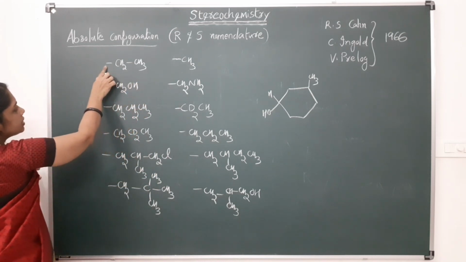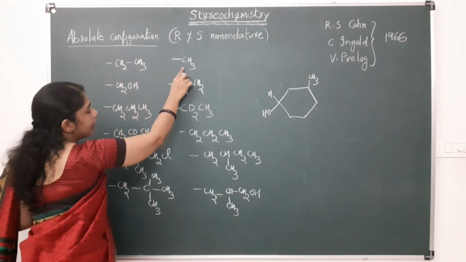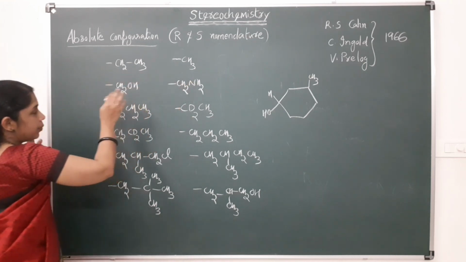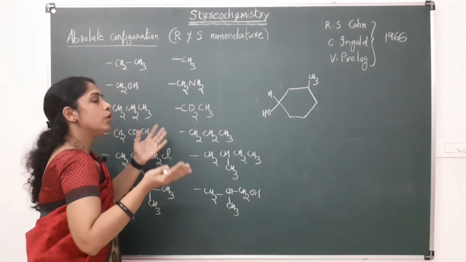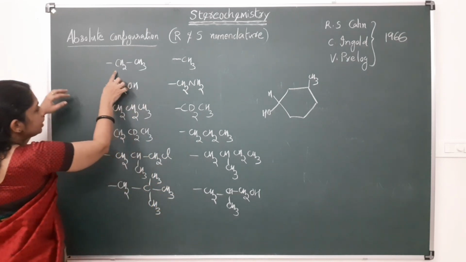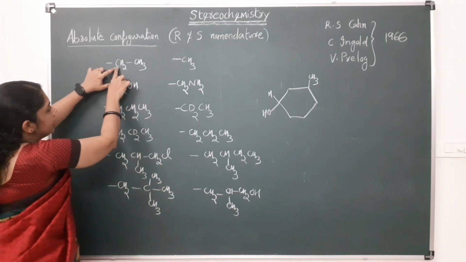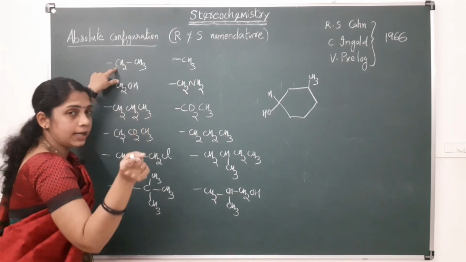Okay. Here this chiral carbon is attached to ethyl and methyl. Which will get higher priority, ethyl or methyl? In both cases the chiral carbon is attached to carbon, so there is a tie.